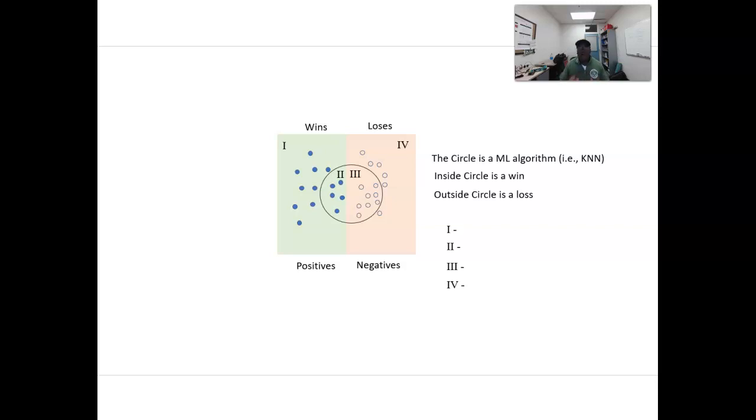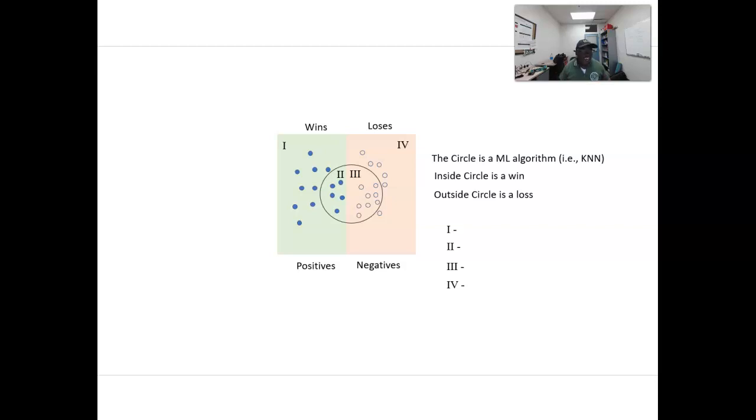Okay. So take a moment, because we already went over this. What you should be doing is labeling it as a true positive, true negative, false negative, false positive. Okay. So take some time to do that on your own. I don't have to do it. Let's go to the next slide.